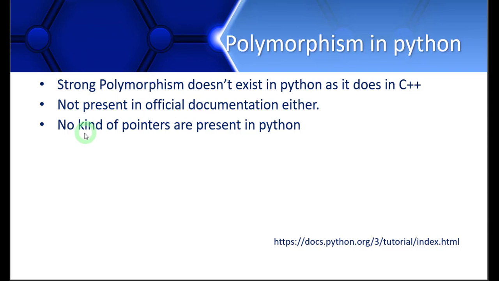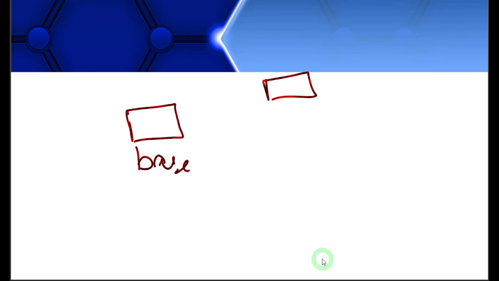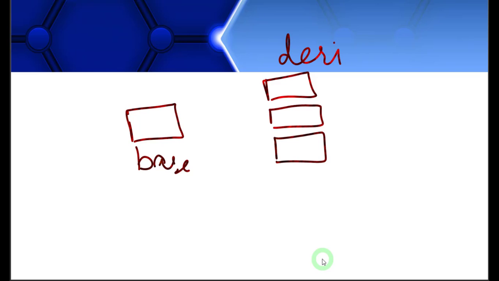The reason is there are no kind of pointers present in Python, right? So what was the concept originally? What was the concept of polymorphism in C++? So if we quickly describe it, we used to have a pointer variable of the base class, right? And then we used to have certain objects of derived classes, multiple derived classes, and these were the derived classes, right?